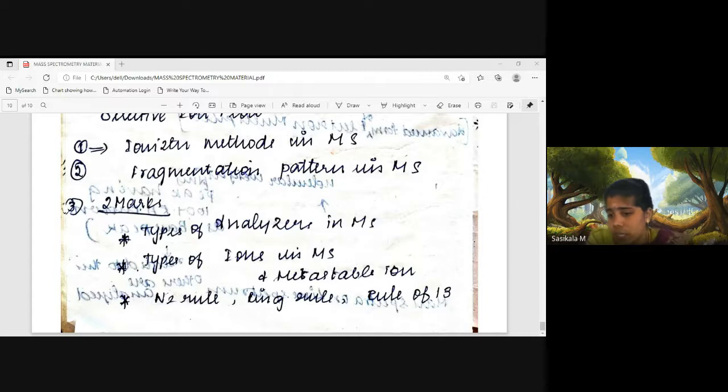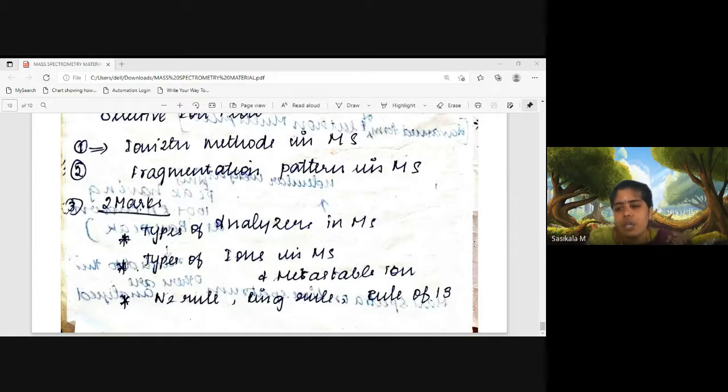What are the fragmentation patterns? Homolytic cleavage, heterolytic cleavage, that is simple cleavage methods, hydrogen transfer rearrangement, McLafferty rearrangement, and retro-Diels-Alder reaction. Then what are the fragmentation rules? Nitrogen rule, ring rule, isotopic rule, Stevenson's rule, even electron rule, and rule of 13. 13 represents the mass of carbon and hydrogen. Okay, 12 plus 1, 13.